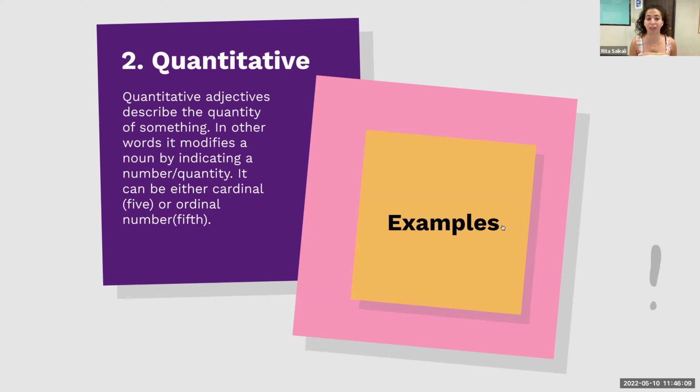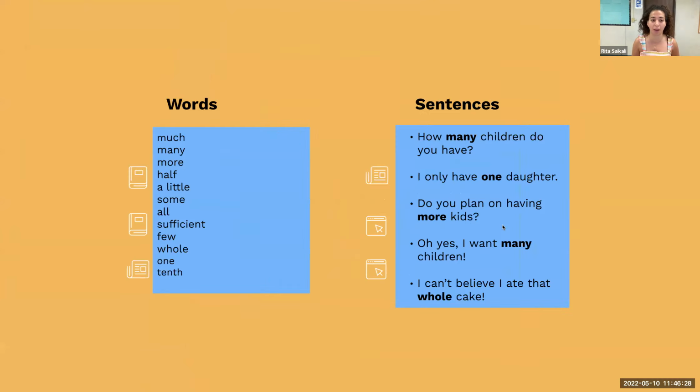So quantitative adjectives describe the quantity of something. So how much or how many. In other words, it modifies the noun by indicating a number or a quantity. It can be either cardinal, so 5, or ordinal, 5th. Okay, so we're going to look at some examples.